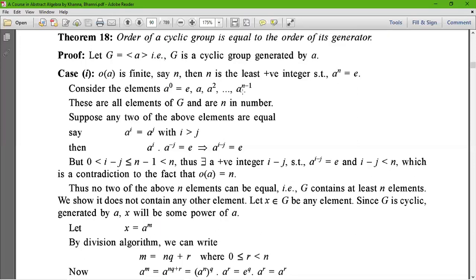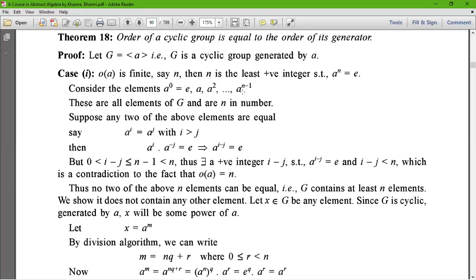Let x belong to G be any element. Since G is cyclic, generated by a, x will be some power of a. That means we can say x equals a to the power m. By the division algorithm, we can write m equals nq plus r, where r varies from 0 to n, or we can say 0 is less than or equal to r less than n.